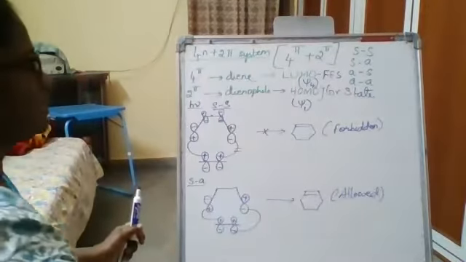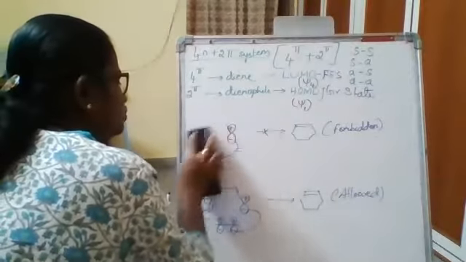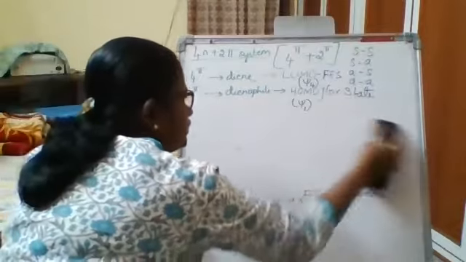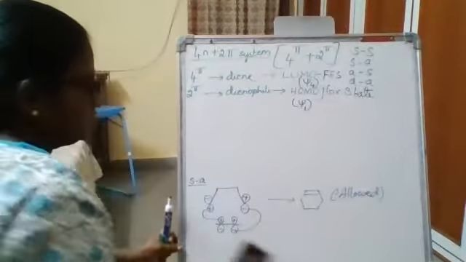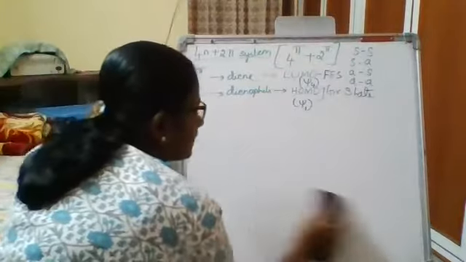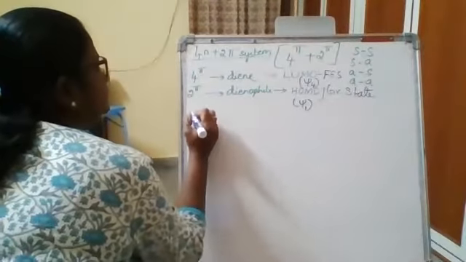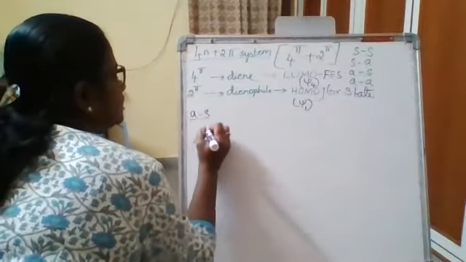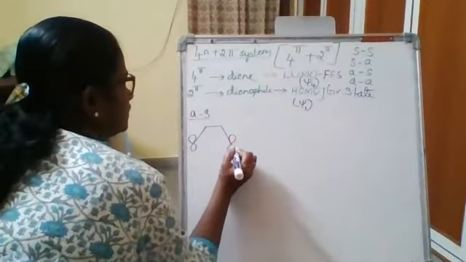Now we'll go with the next interaction, that is antara-supra. Again, take psi4 for the diene. Psi4 for the diene.